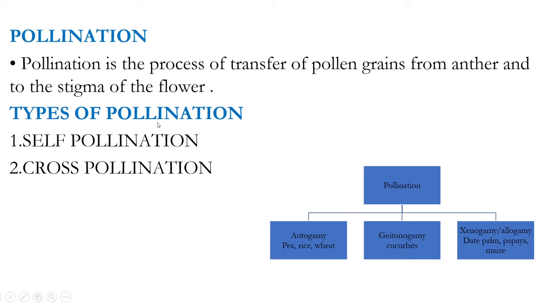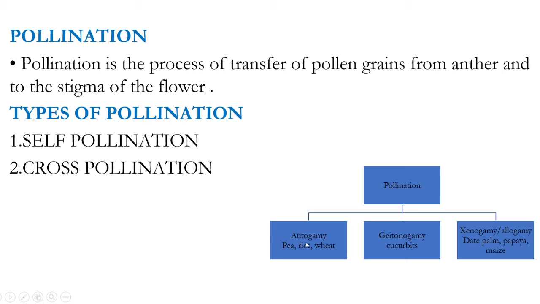Children, you have already studied the types of pollination in your lower classes. So what are the types? Self-pollination and cross-pollination. I have given one table over here to remember pollination easily. So we can see here pollination is divided into autogamy, geitonogamy, xenogamy/allogamy. We shall discuss the definitions of autogamy, geitonogamy, xenogamy/allogamy in the next slides.